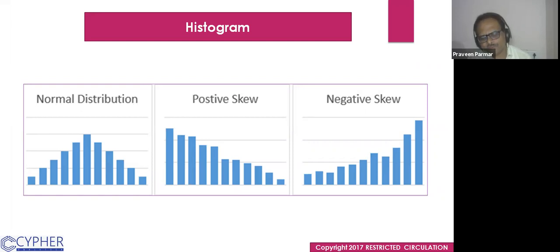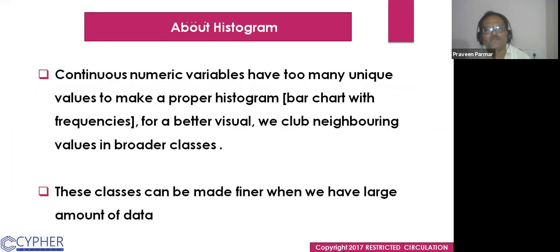So first, I am just showing you the visualization. If you see, it is like that. The first one is a normal distribution. Second is positively skewed. Third is negatively skewed. After judging all these things, you could find it out.